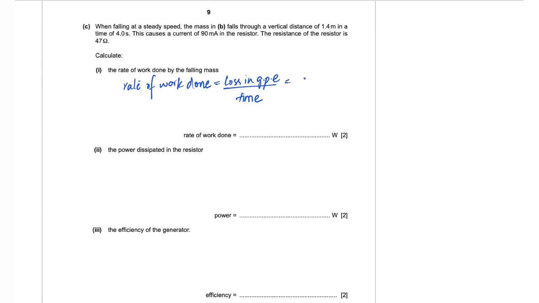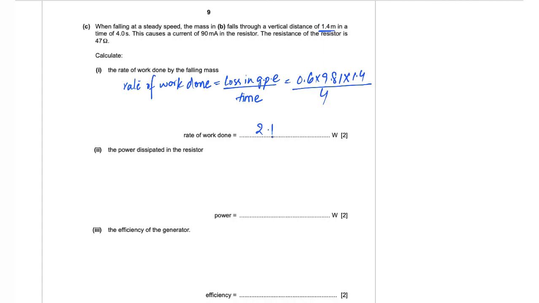Now loss in GPE is equal to mass into g into h. The mass of the block is 0.6 kilograms from the previous part, multiplied by 9.81, into the change in height, or the vertical distance that the mass traveled, so 1.4, divided by the time taken for this change of vertical distance, which is 4 seconds. So the rate of work done is 2.1 watts.